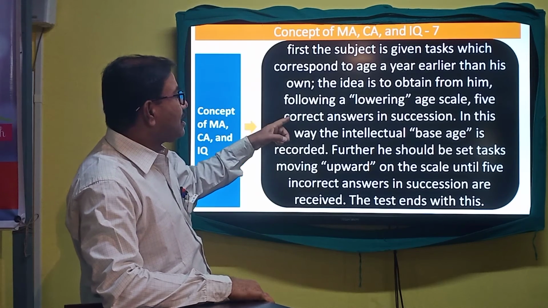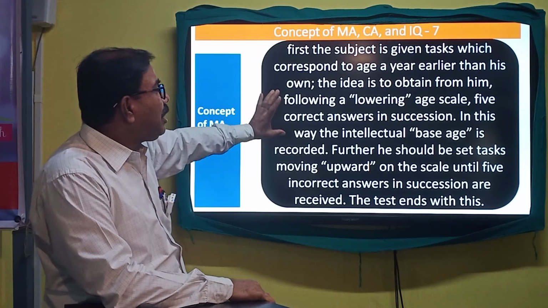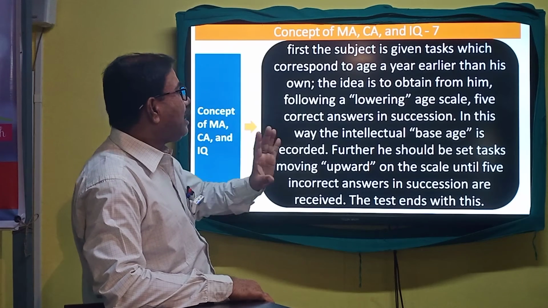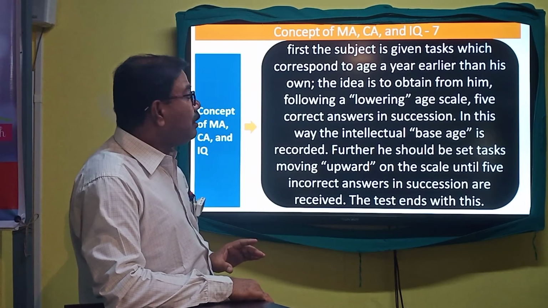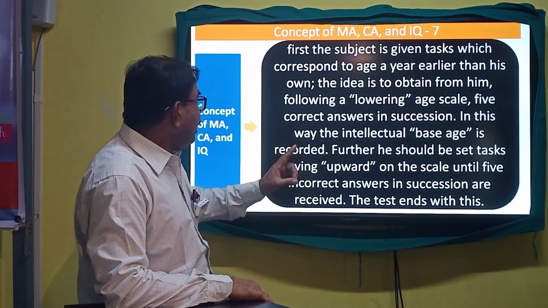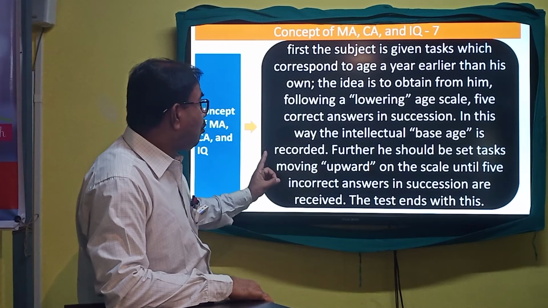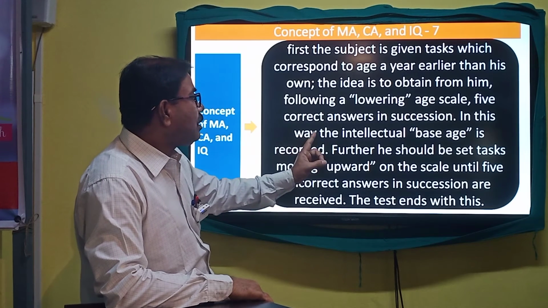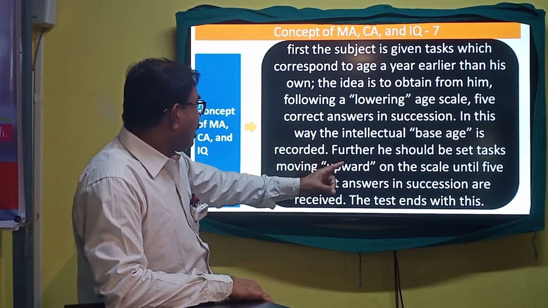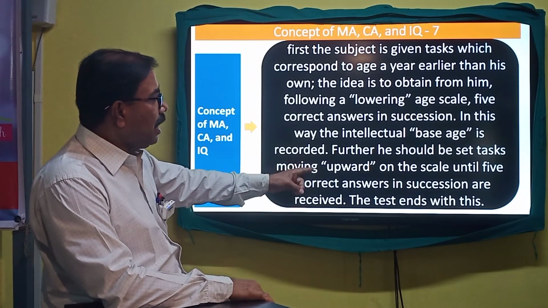5 correct answers in succession, and if the particular person can give the reply to 5 questions correctly, then things will be very much clear. What is to be tested will be quite clear. In this way, the intellectual base age is recorded. Further, he or she should be set tasks moving upward on the scale until 5 incorrect answers in succession are received. The test ends with this.